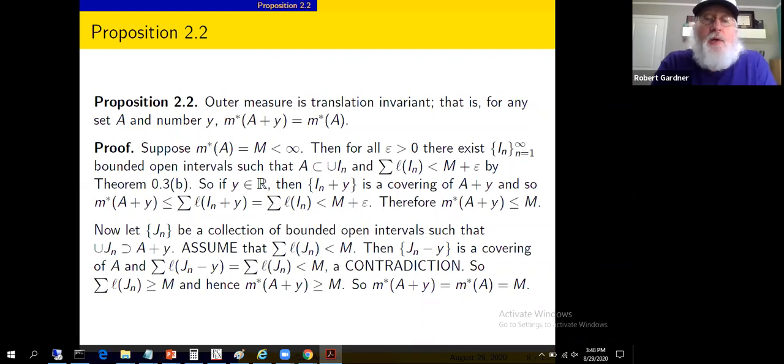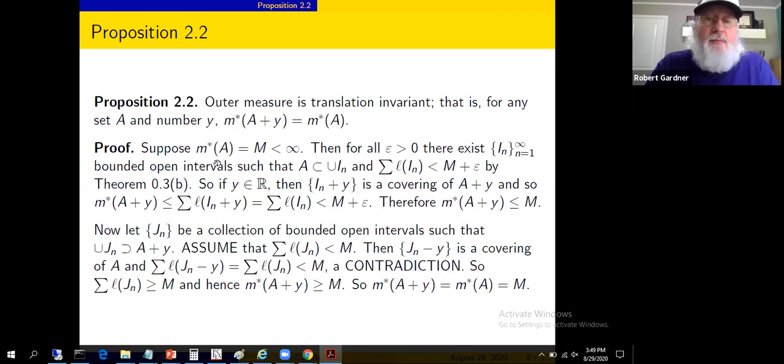For set A having finite outer measure. May I mention in passing, don't construe finite measure as meaning bounded in some sense. We've used a lot of bounded stuff as of late. It was always intervals though.